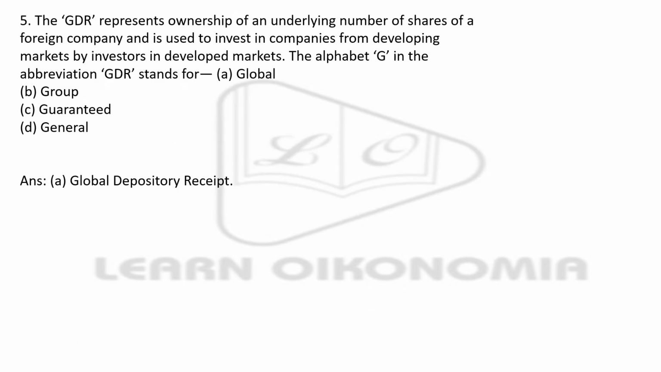Next, the GDR represents ownership of an underlying number of shares of a foreign company and is used to invest in companies from developing markets by investors in developed markets. So, what does G stand for in GDR? Global, group, guaranteed, or general? The answer is global, that is option A. The full form of GDR is Global Depository Receipt.